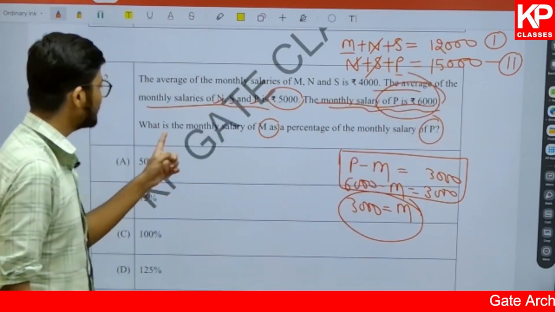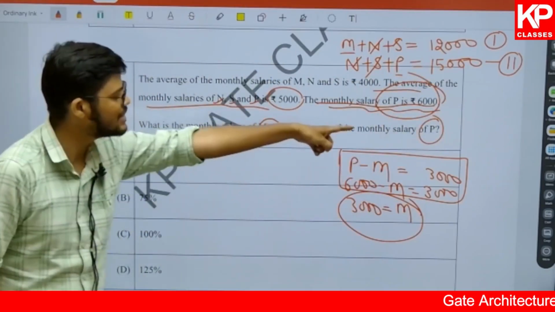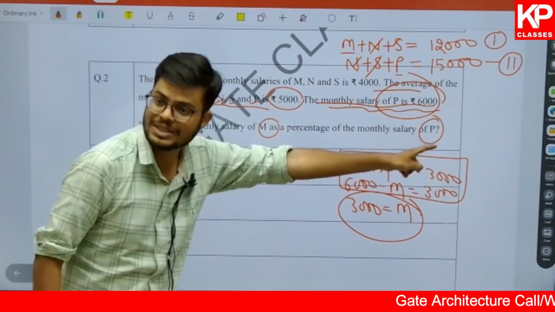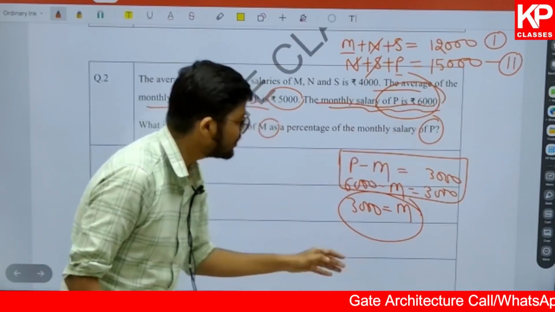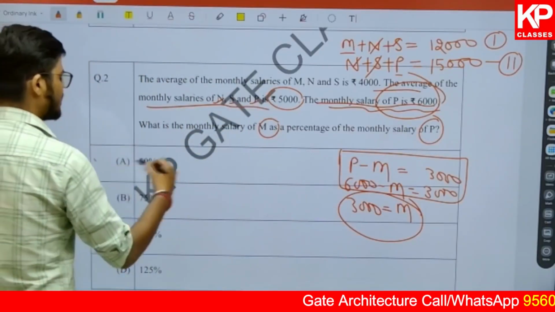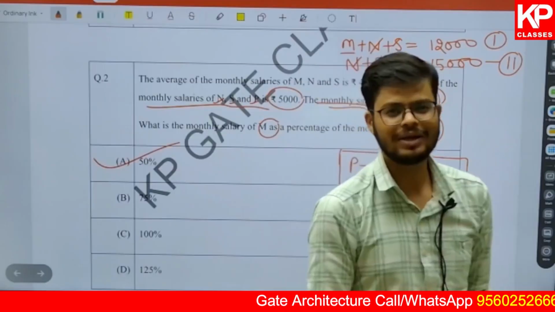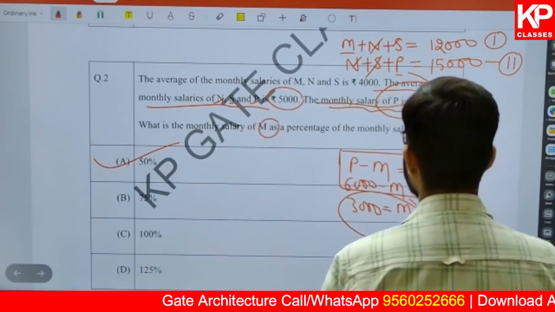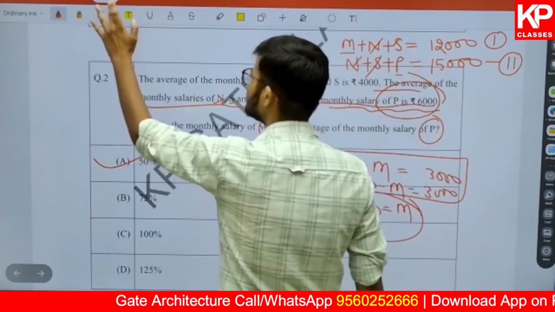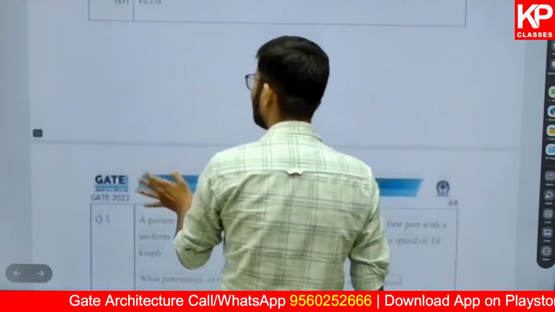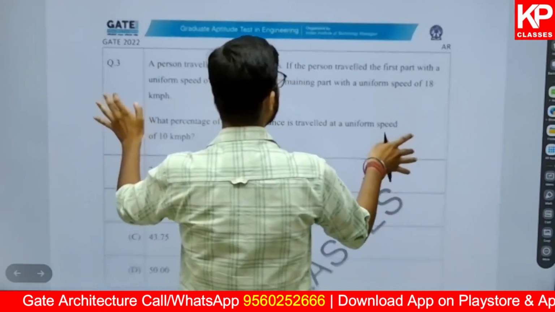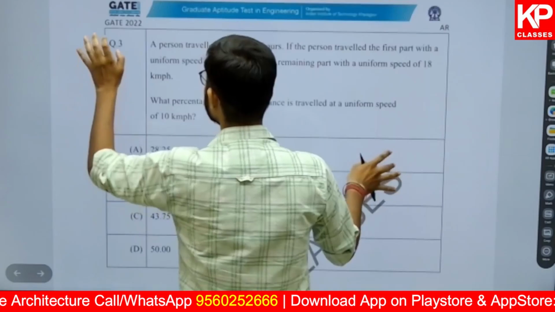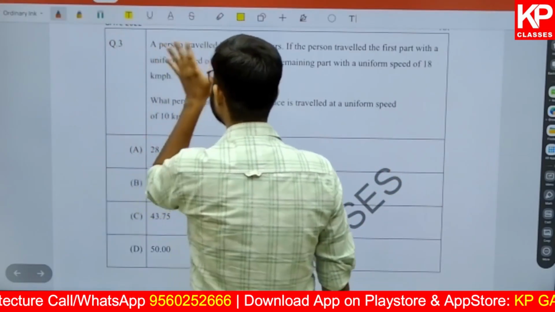Now they are asking what is the salary of M as compared to the salary of P. If the salary of P is 6,000, the salary of M is 3,000. Isn't it half? Isn't it 50%? You don't even need to calculate. I don't think these questions need any prior knowledge of the subject. If you have basic critical thinking and basic knowledge of math, you will easily be able to solve those kinds of questions. Now this question number 3 is based on speed, distance and time.